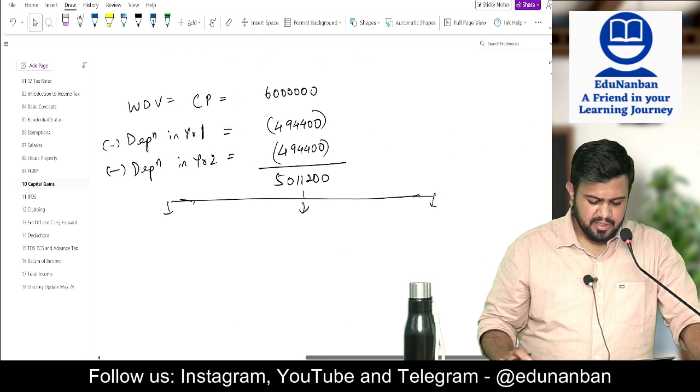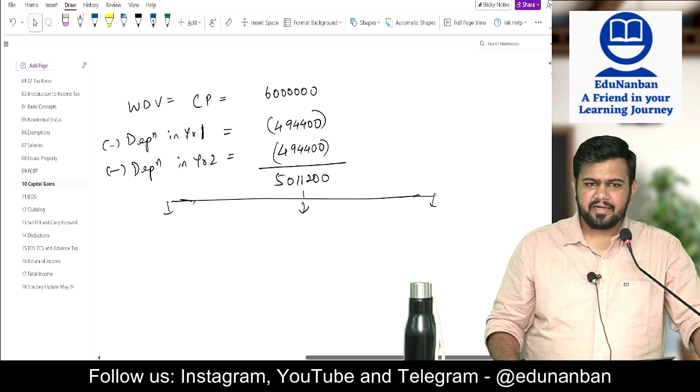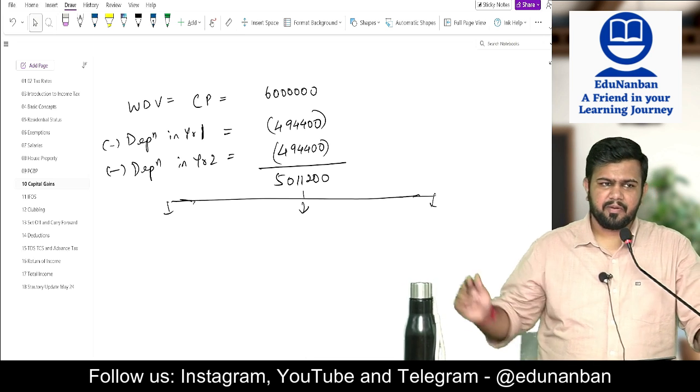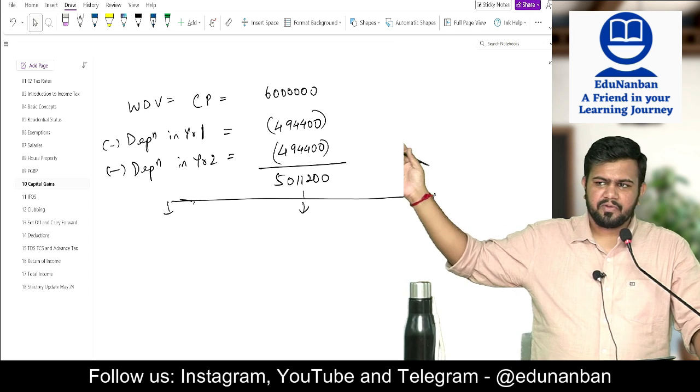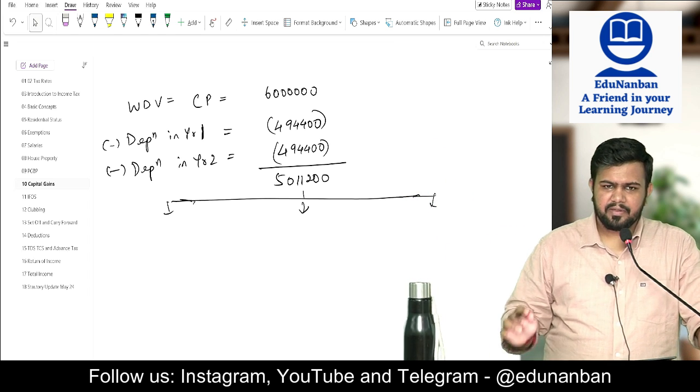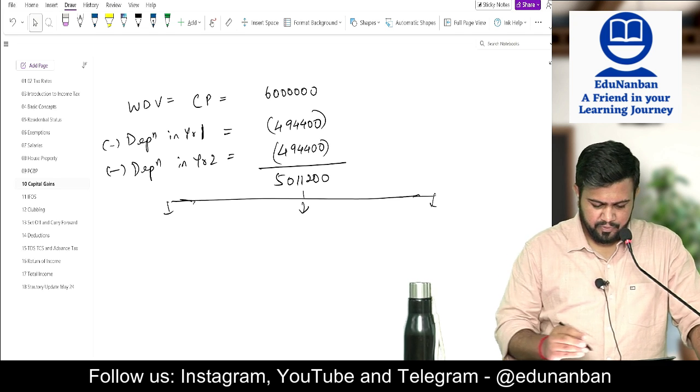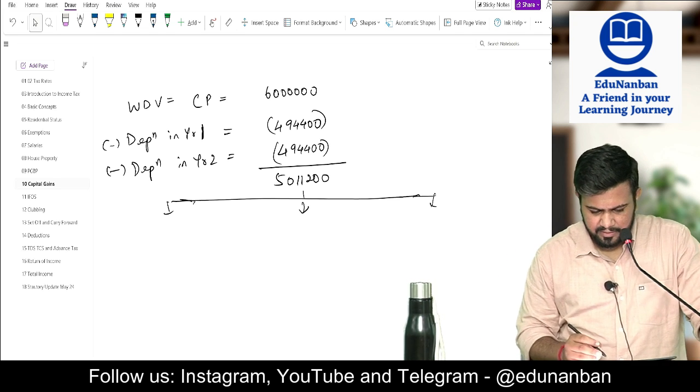WDV. So depreciation in year 1 is equal to 4,94,400. Year 2 is equal to 4,94,400. You want me to explain how this 494 came? No need, no? Yes. So the balance is how much? 50,11,200. Now there are 3 cases.